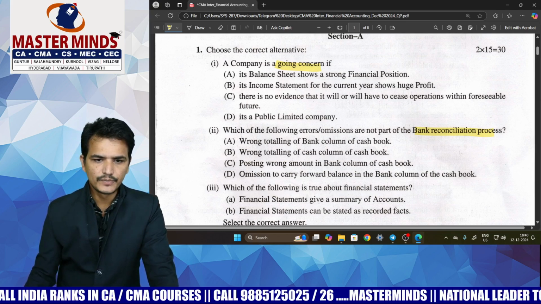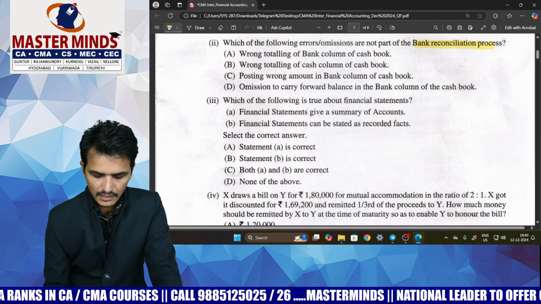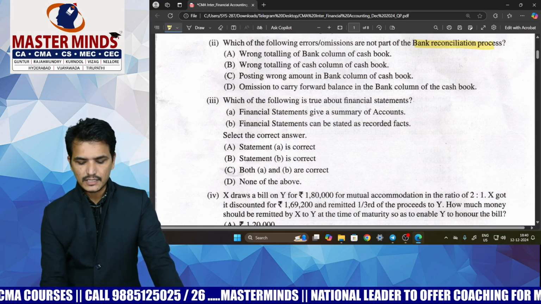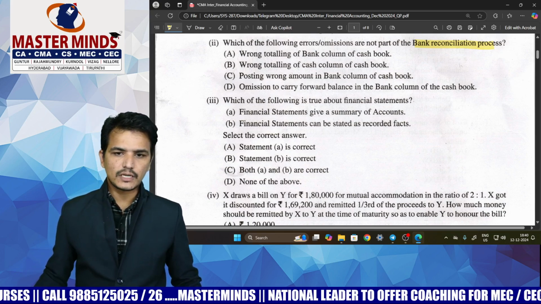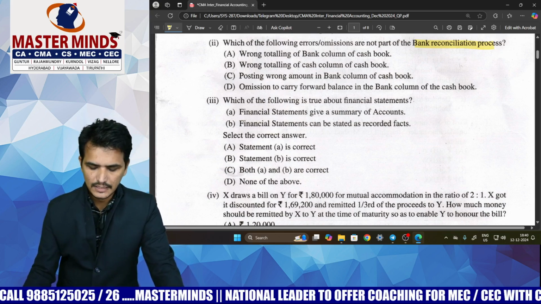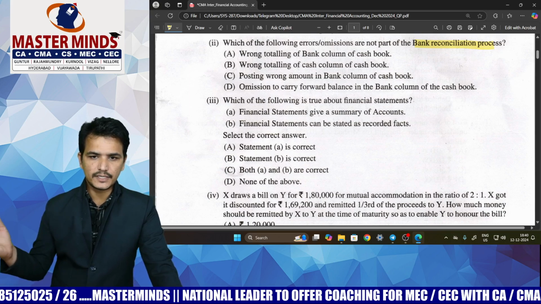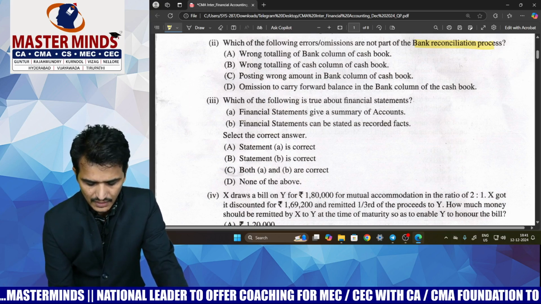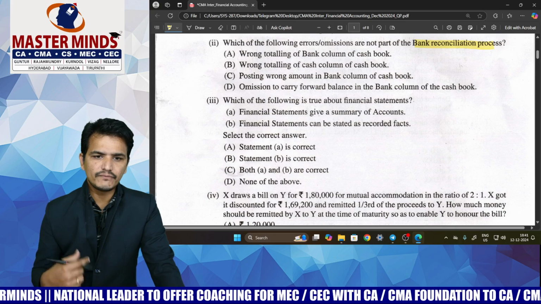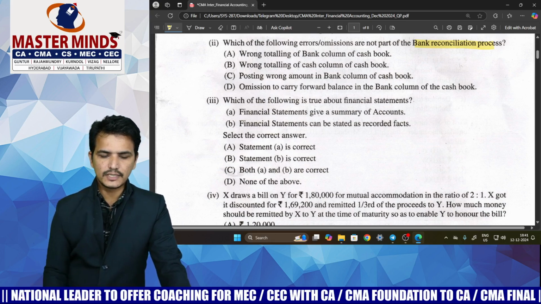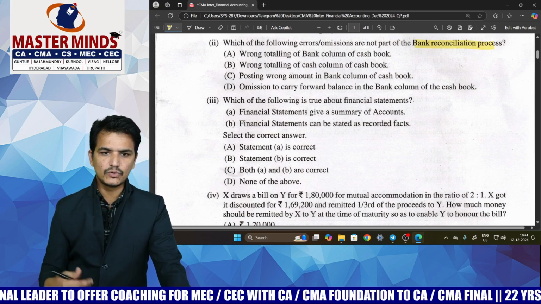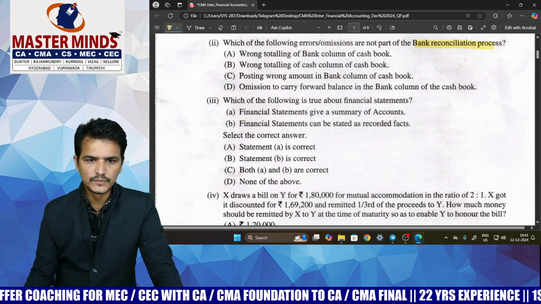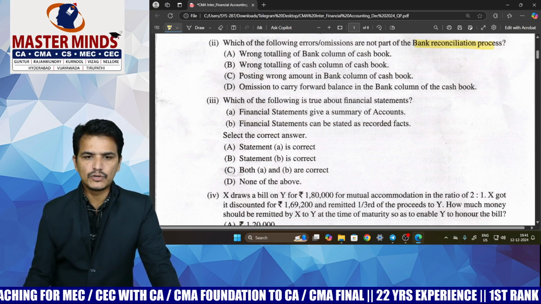Next, one question was given from the financial statements: which of the given statements are true in respect of financial statements? This question was from the Accounting and Introduction chapter. It is a logical question given in the public examination. Questions of this kind are not there in the study material or any other institute sources, so based on conceptual clarity only you can answer this question.